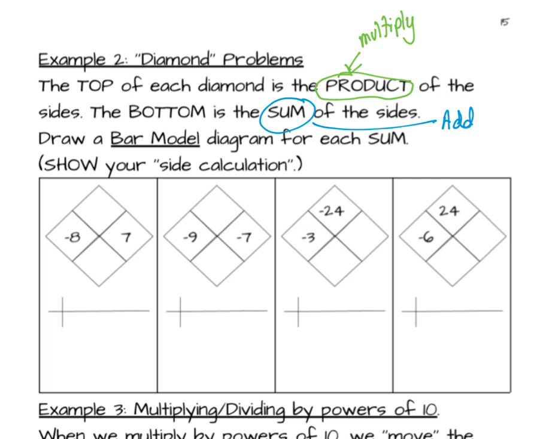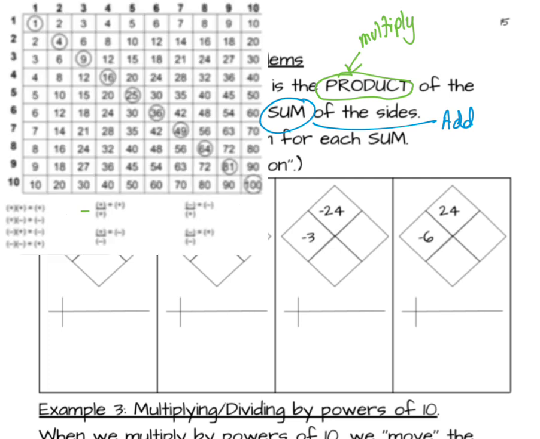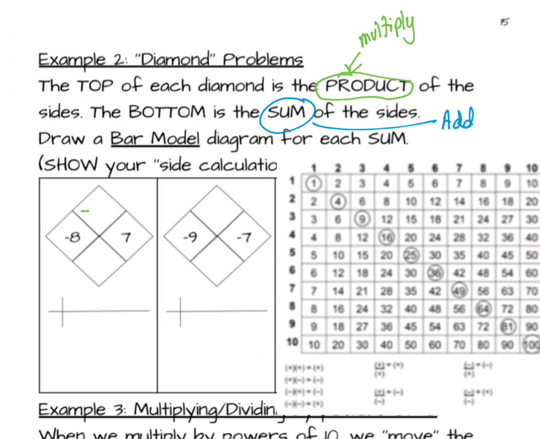So let's do the multiplications first. So I'm going to bring in my multiplication table. You don't need it. You can look at the previous page. So first thing I'm going to do is I'm going to multiply negative 8 times positive 7. Negative times a positive is negative. 8 times 7 is 56. And that's it. Let's do negative 9 times negative 7. Negative times a negative is positive. And 9 times 7 is 63.